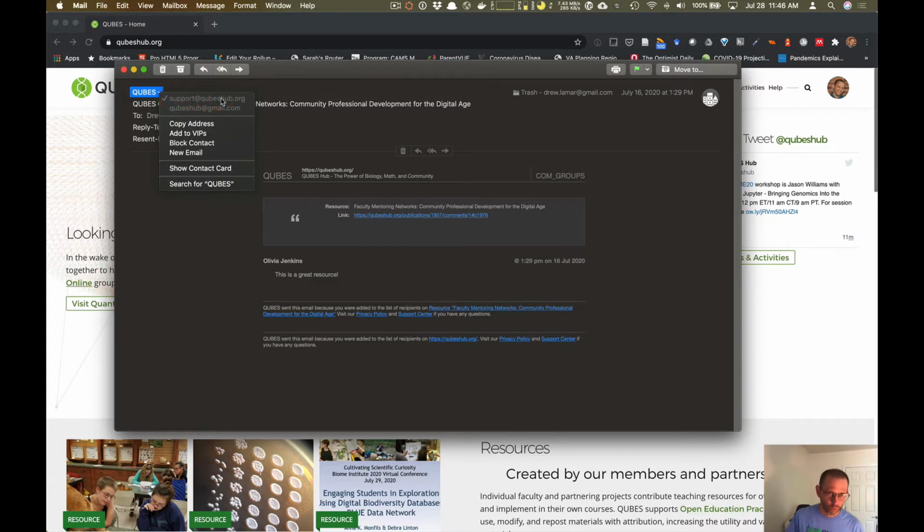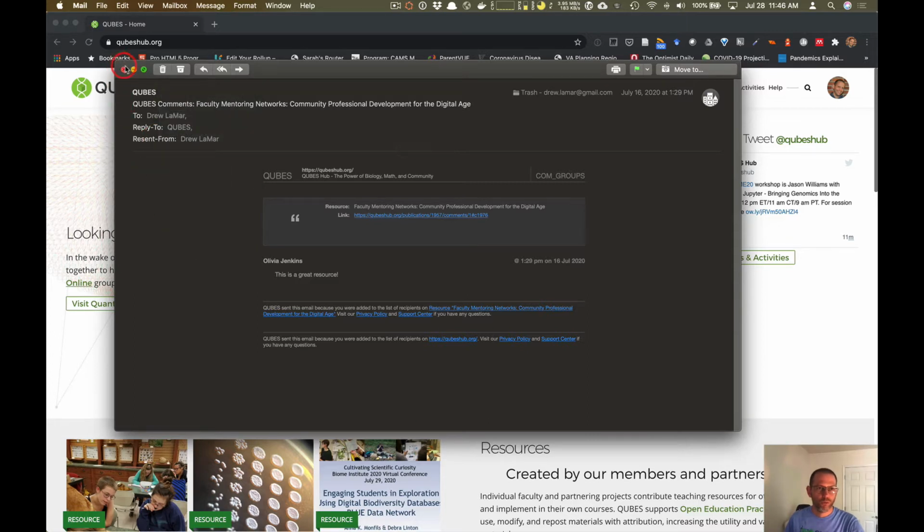If you do find it in your junk mail, add support@QUBESHub.org as a contact or to your trusted addresses, and then hopefully it will stop sending these notifications to your junk mail. That's one of the first things I would check.